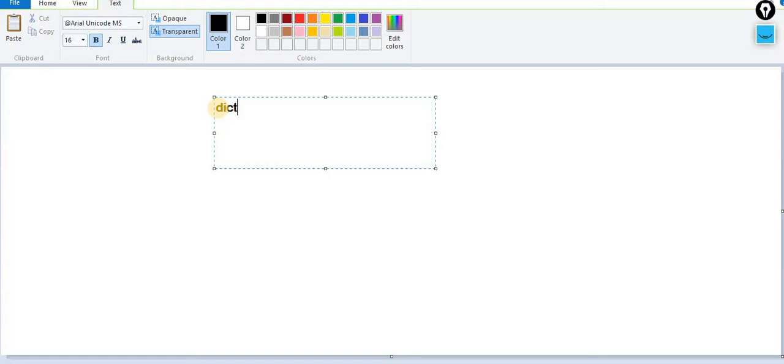So dictionary is a collection of heterogeneous objects. Now the representation of dictionary is this one, with the help of these curly braces. With the help of these curly braces, you are supposed to represent a dictionary. Now it's a dictionary. Proof for the same: when you print type of D, you will get the output that is the class of dict.